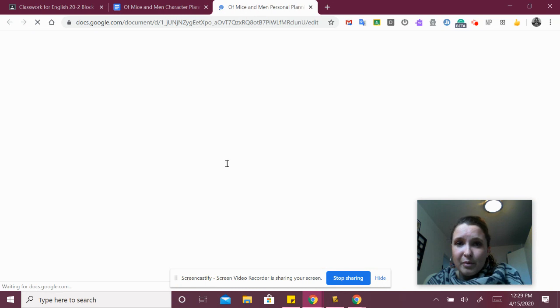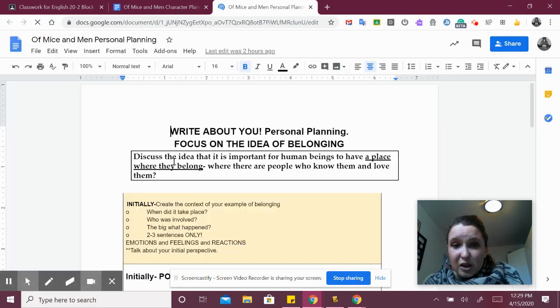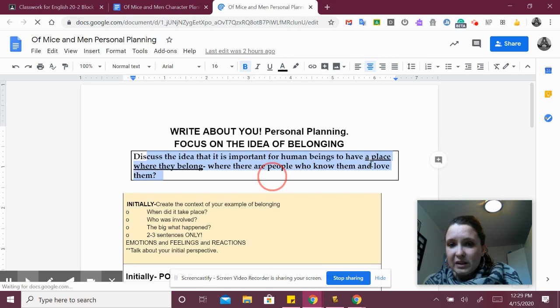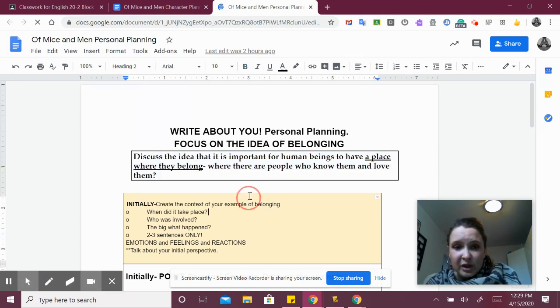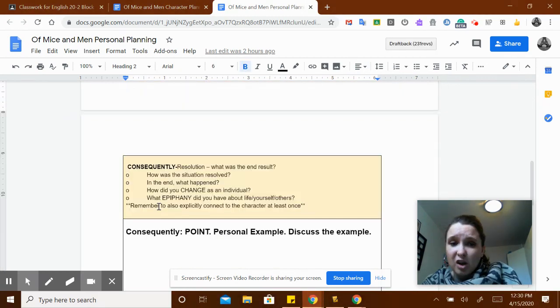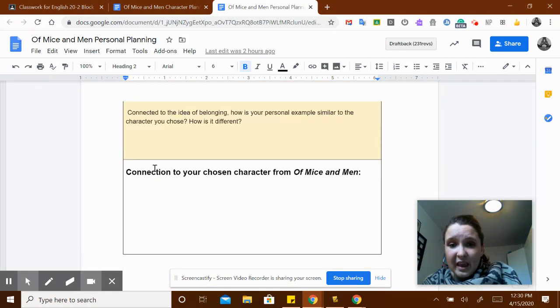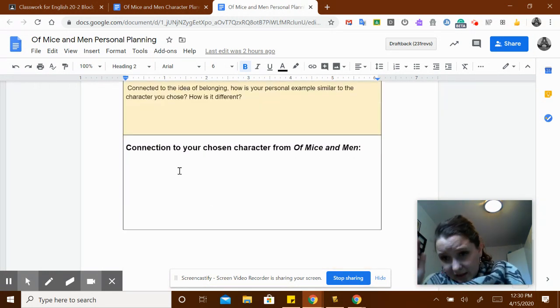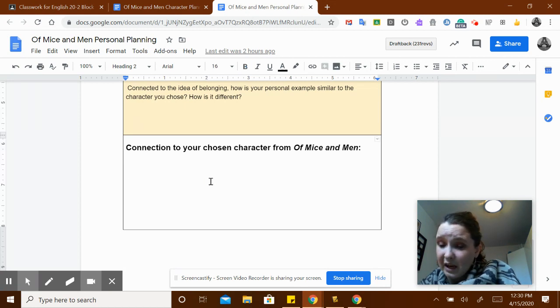Then your job is to do the same thing, but you're going to talk about you. So discussing the idea that it's important to have a place where you belong, where people know you and love you. So then you're going to write about you. Initially, have you felt belonging? What happened? What was the consequence? So at the end of all that, you're doing the same type of template, but this time you're going to tell me how that connects to the character.